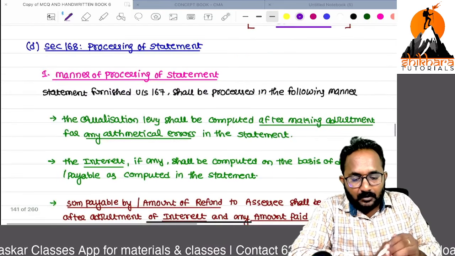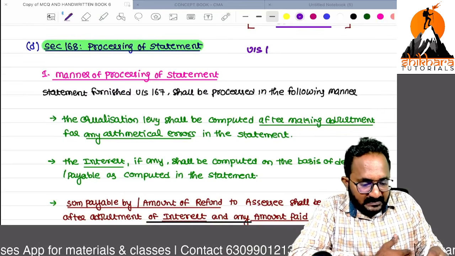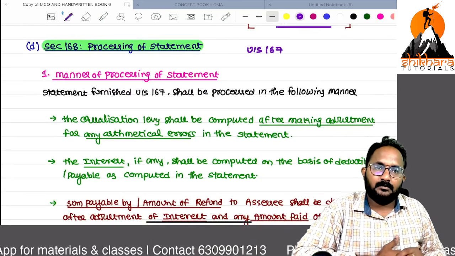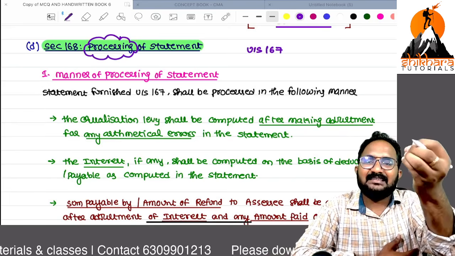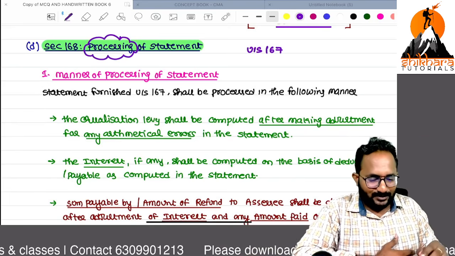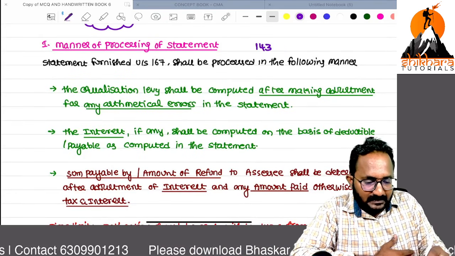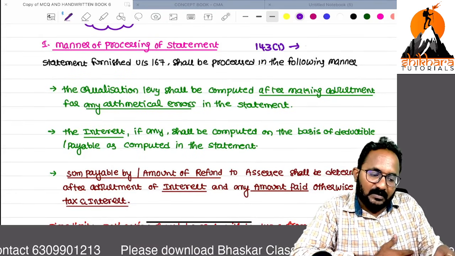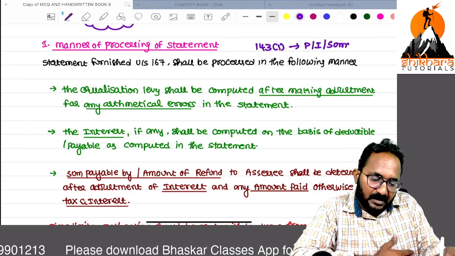Next, whatever statement you furnished under section 167 now needs to be processed. Processed means assessment. Similarly, this is in 143 subsection 1: processing, intimation and summary assessment.